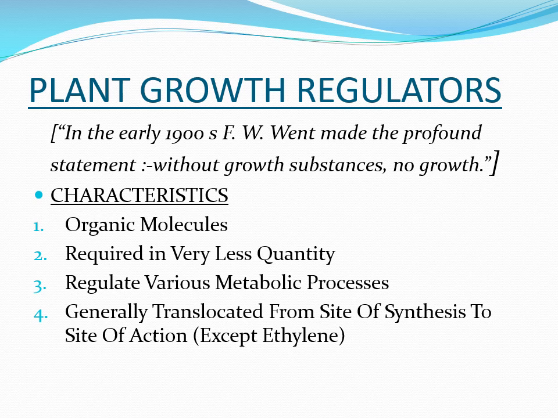I've used the term generally, because ethylene is the exceptional plant growth regulator whose site of action is the same as the site of synthesis, because it is basically concerned with the ripening of the fruit. That is its basic physiological activity.